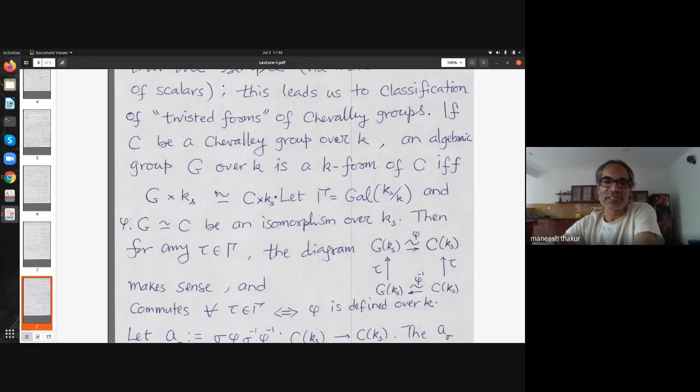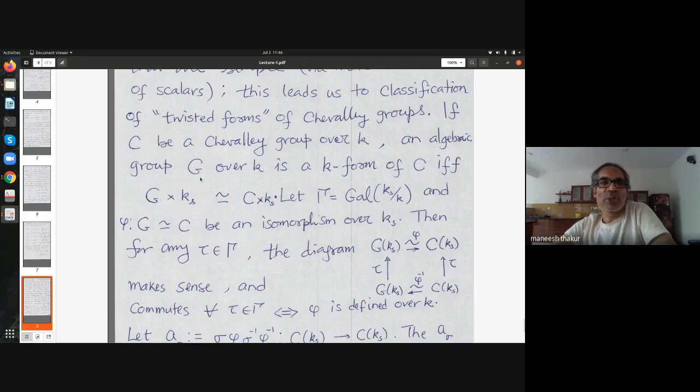I should have given examples here. One can take, as an example, the real numbers and the quaternion division algebra there. In that, I can look at norm 1 elements and go modulo the center. That will be my G. The other group is PSL2.